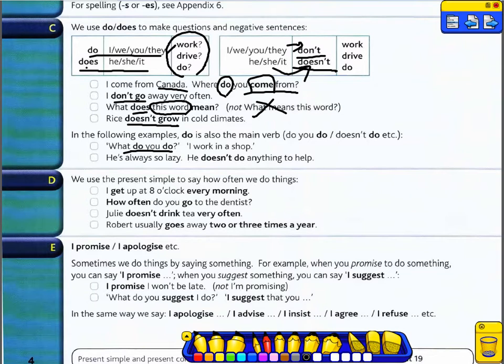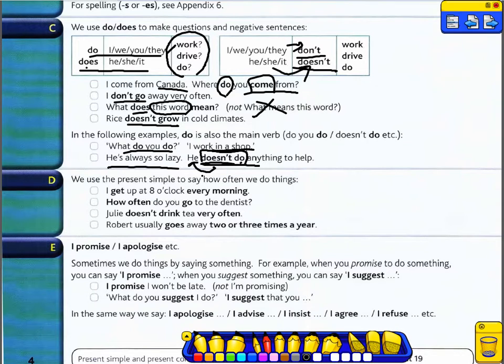I work in a shop. He's always so lazy. He doesn't do anything to help. So if you have do as a main verb, you can negate it by adding don't or doesn't